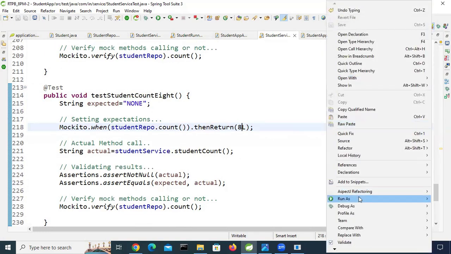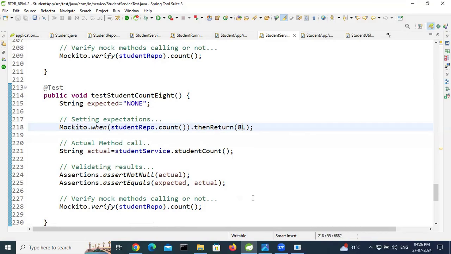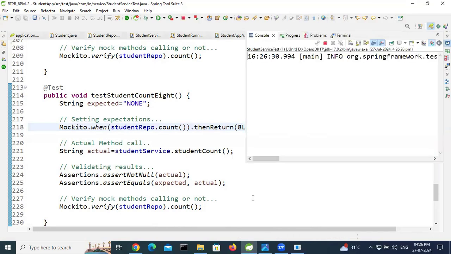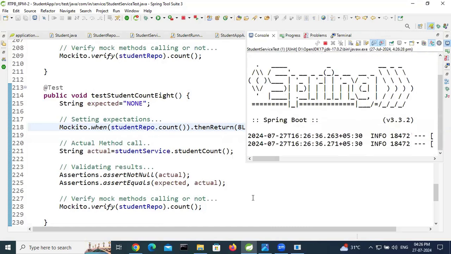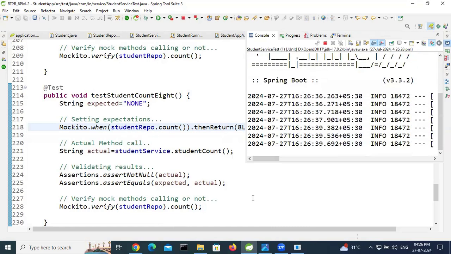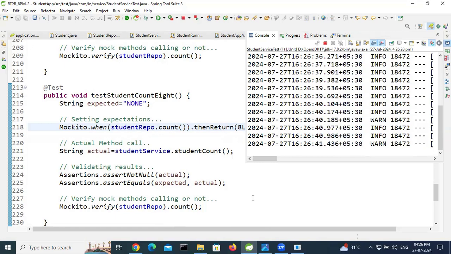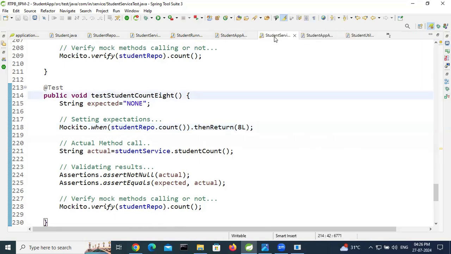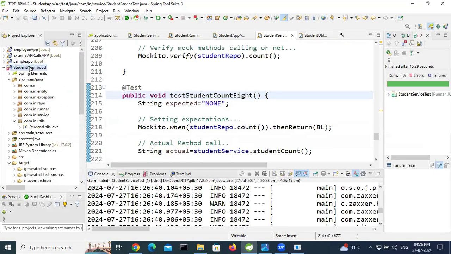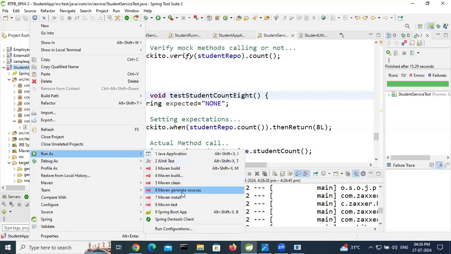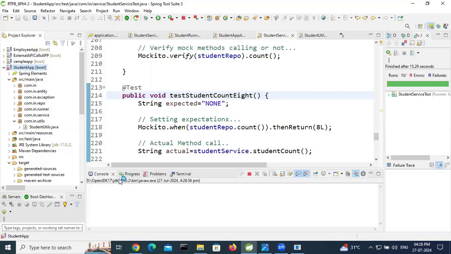So right click, run as JUnit. Let's see this test case will be executing or not. This time this if condition will be false, and that branch will be covered. Test cases are run. So run the Maven install. Right click, run as Maven install.